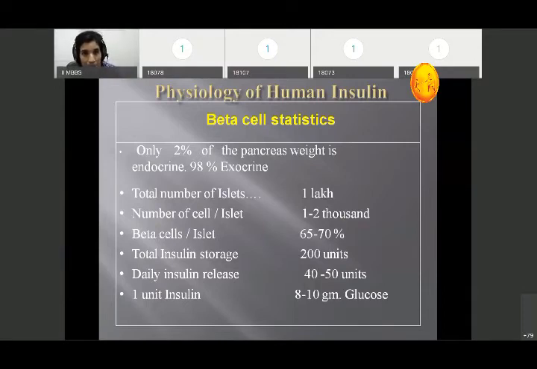So this is the normal physiology of the human insulin beta cell statistics. Only 2% of the pancreas weight is endocrine and 98% is exocrine. It is already studied in your physiology. The total number of islets is 1 lakh, and the number of cells per islet is 1 to 2000. Beta cells make up 65 to 70% of the islets, and the total insulin storage is 200 units. Daily insulin release in the body is 40 to 50 units, and 1 unit of insulin is required for the transport of glucose into the cell, that is, 8 to 10 grams of glucose is transferred into the cell with the help of insulin.